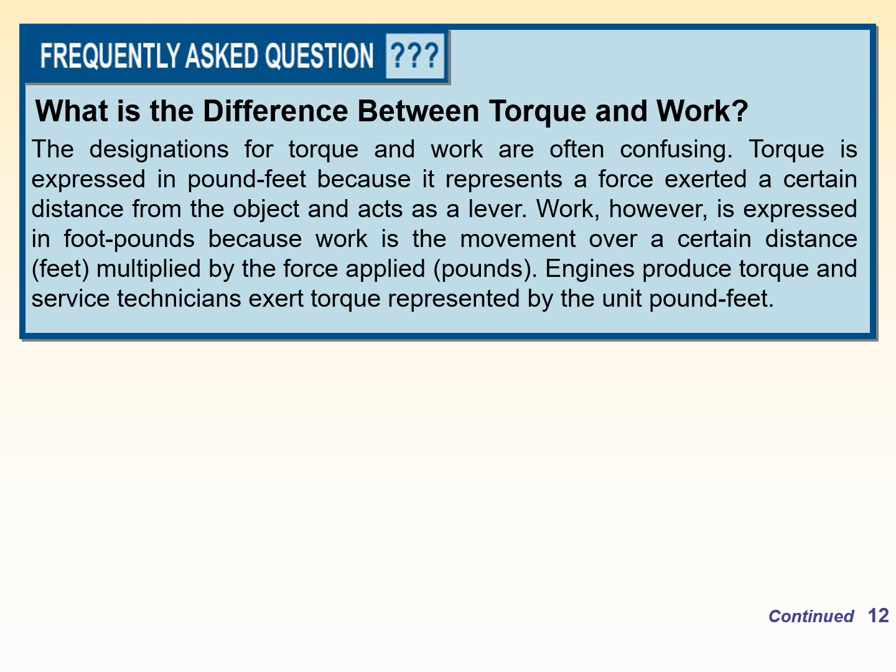Torque represents a force exerted a certain distance from the object and acts as a lever, while work is movement over a certain distance, multiplied by the force applied. Engines produce torque and service technicians exert torque, represented by the unit foot-pound. So this is the major difference between torque and work.